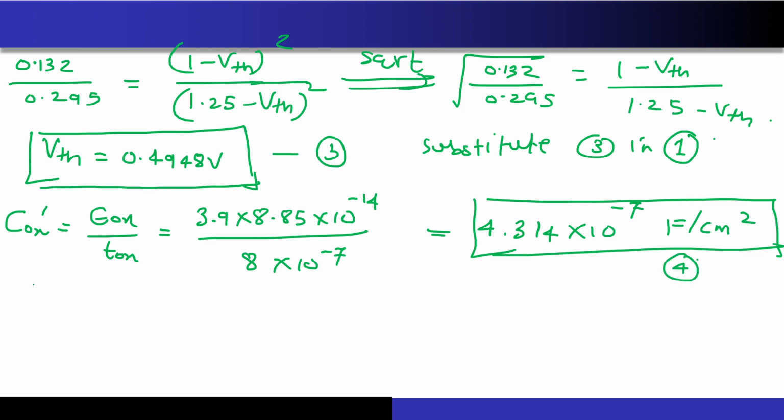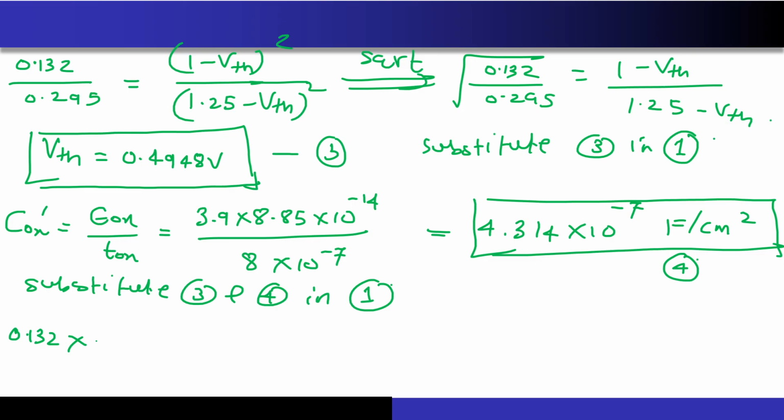So now what we will do? Substitute 3 and 4 in 1. Correct? So what is the current that we had? 0.132 milliampere. Then we have what? Half into mu n Cox, I have already found out, 4.314 into 10 to the power minus 7. W by L is 4 into VGS.